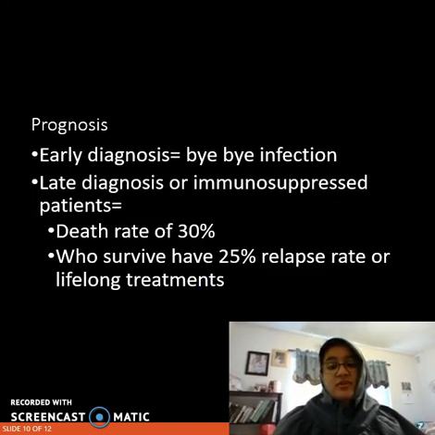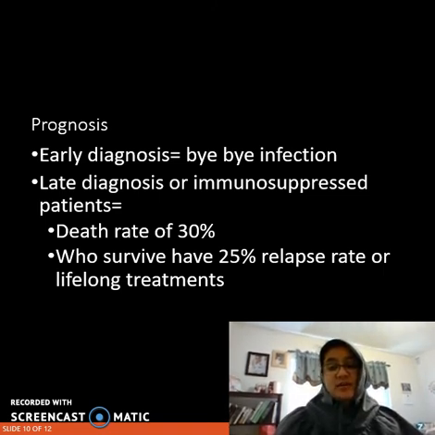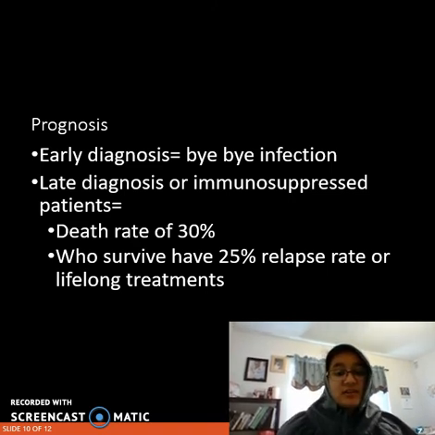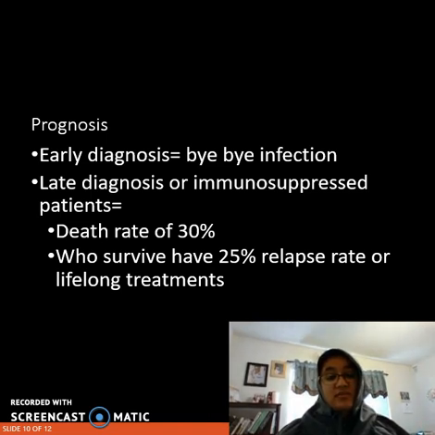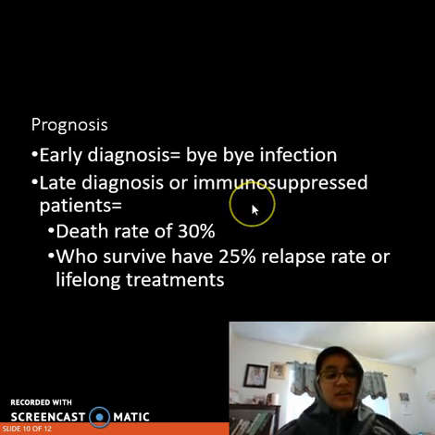As for prognosis, with early diagnosis and treatment, most people with cryptococcosis have a good or excellent prognosis because the infection will be stopped. Those who are diagnosed late in the infectious process, who are immunosuppressed or immunocompromised, have a fair to poor prognosis and may have a mortality rate as high as 30%. And those who survive have a reactivation rate of at least 25%, while others often have long-term or lifelong requirements for suppression of treatment with antifungal drugs.